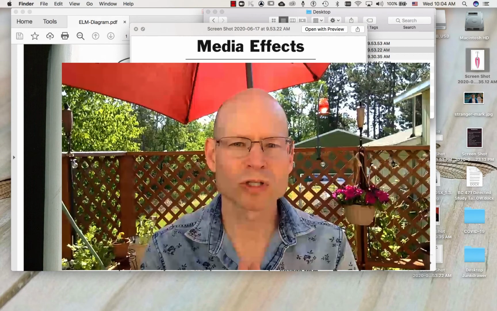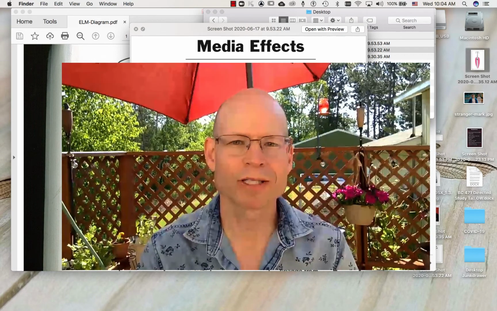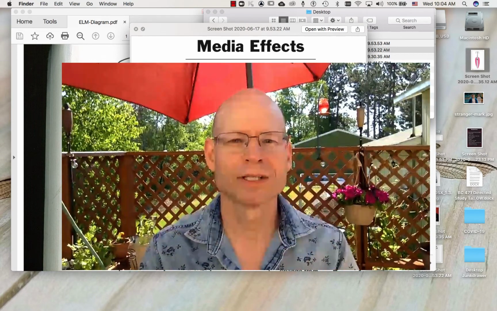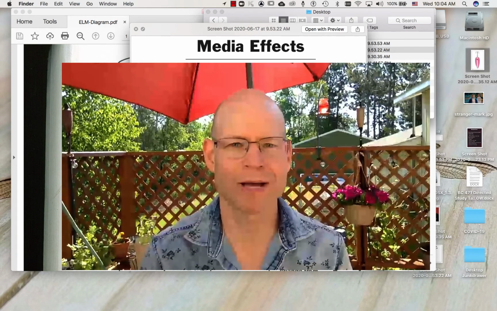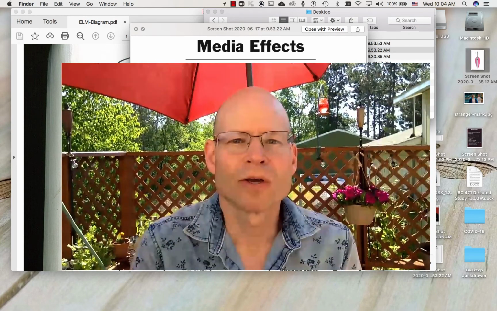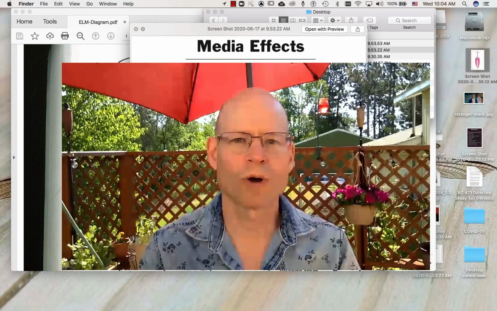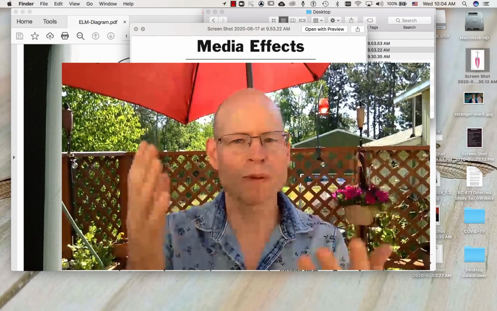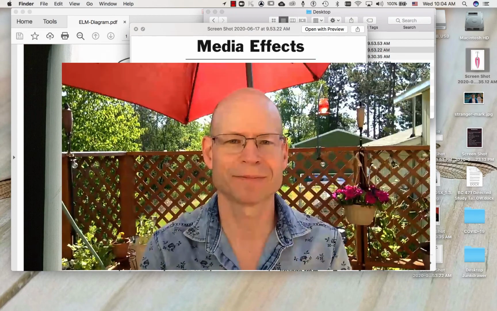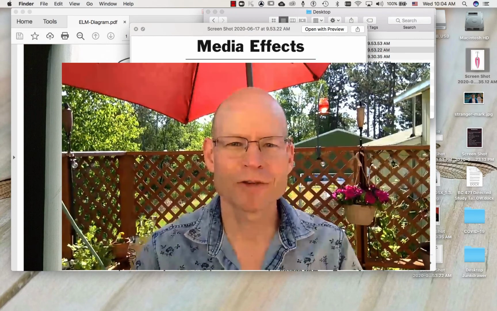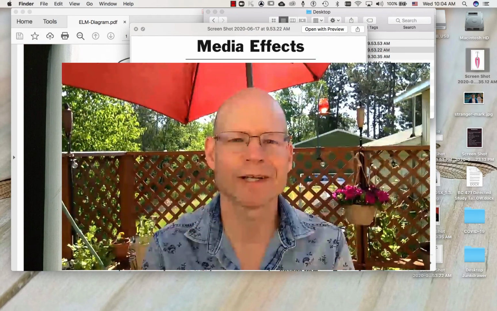And probably the most prominent model for doing this is a dual route model called the Elaboration Likelihood Model. And what this model is saying, when we talk about dual route, is that there are two paths that we could take through persuasion. And the difference between those paths is the amount of elaboration.